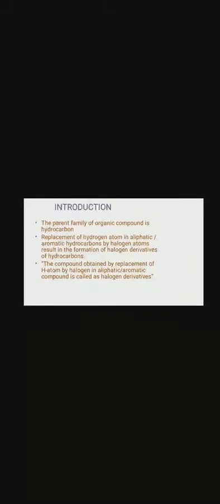Hello dear friends, today we are going to study the new chapter, the 10th chapter, that is the halogen derivatives. These halogen derivatives are compounds formed by the combination of halogen, carbon and hydrogen. In a hydrocarbon, when a halogen enters by replacing one hydrogen atom, there is the formation of halogen derivatives. See the introductory part.